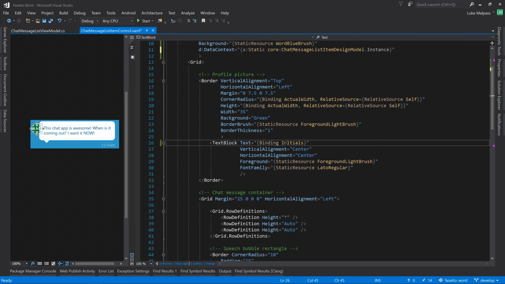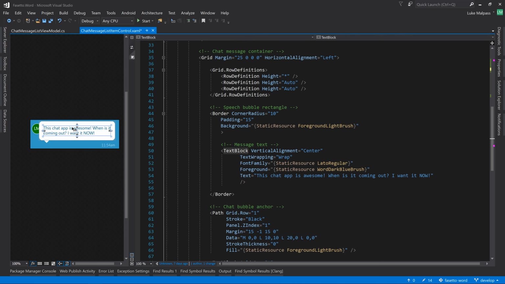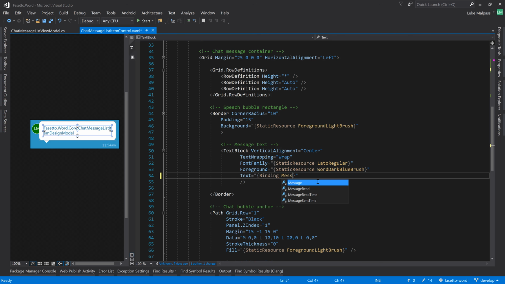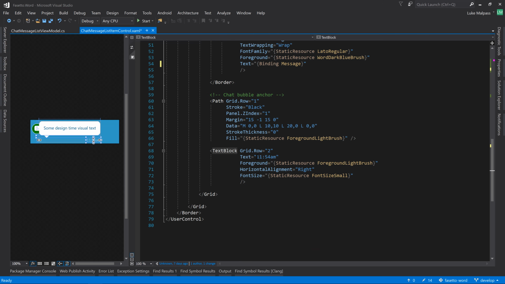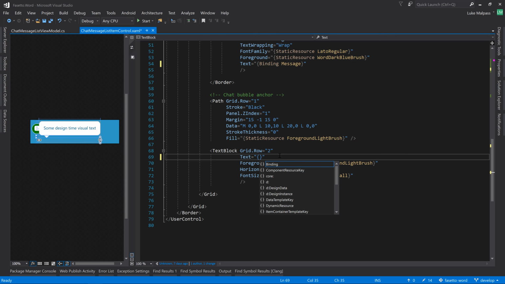Then we've got the text bound here. We want to bind, or the initials rather, we want to bind the text as well. So let's get rid of this text and do a binding to message. There we go. This is some design time visual text. Then we've got the time here, and we bind this to binding message sent time, and you can see this then just dumps the entire message to a string.